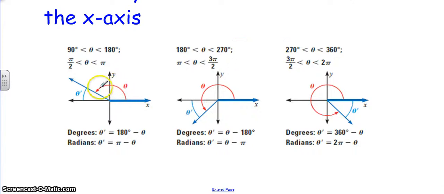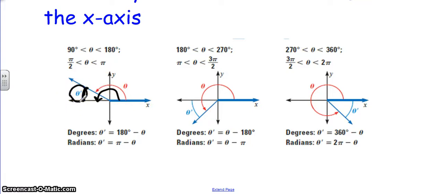If theta is in your second quadrant, theta prime is this measurement right here between the terminal side of your angle and your x-axis. So if I needed to calculate this, what I would do is take 180 degrees, because 180 degrees is all the way over to here, and I would subtract theta, and that would give me theta prime.